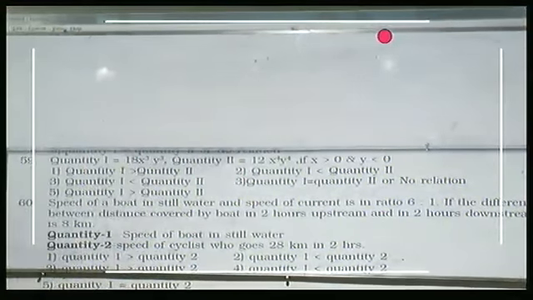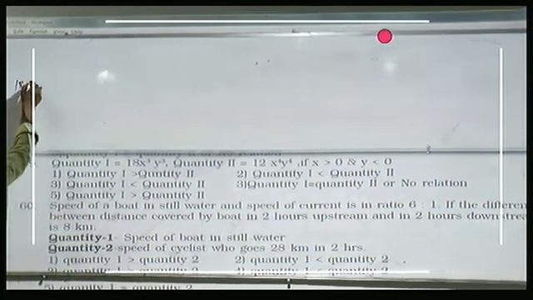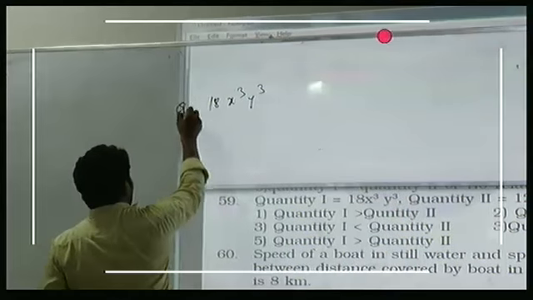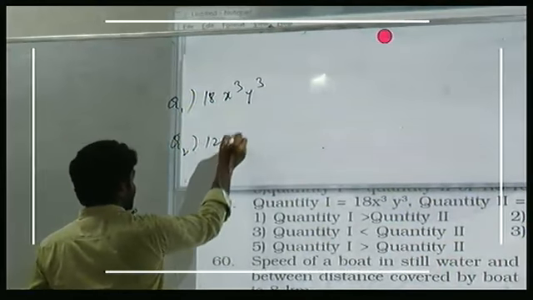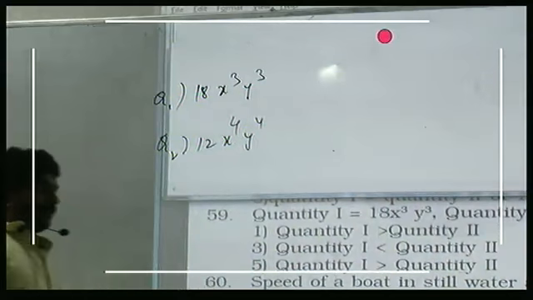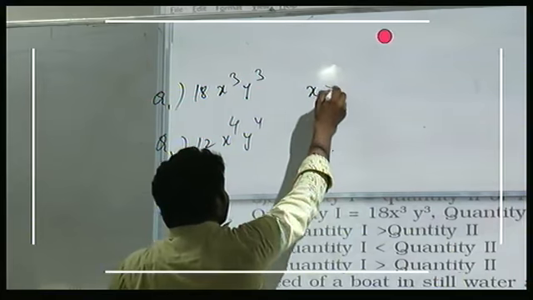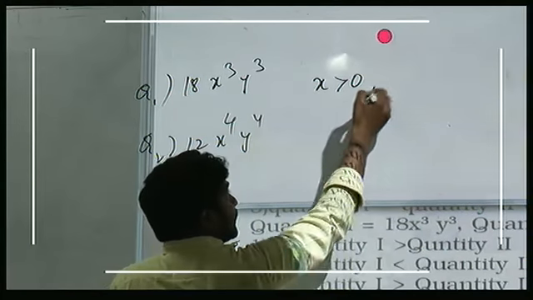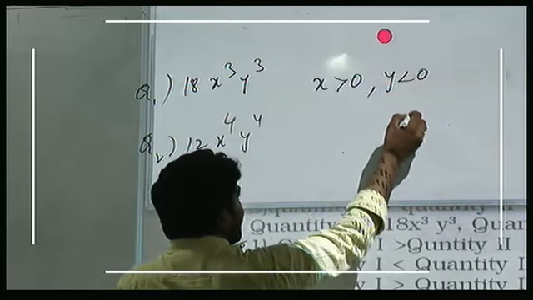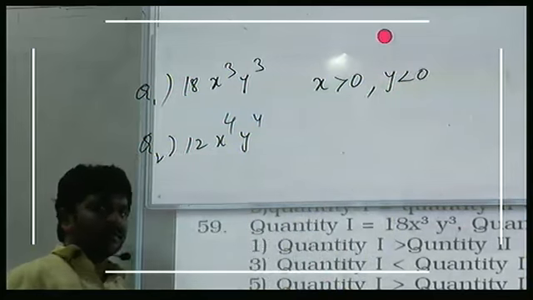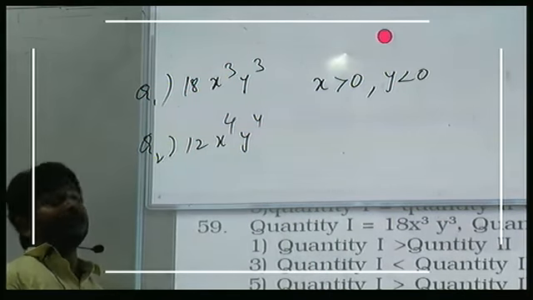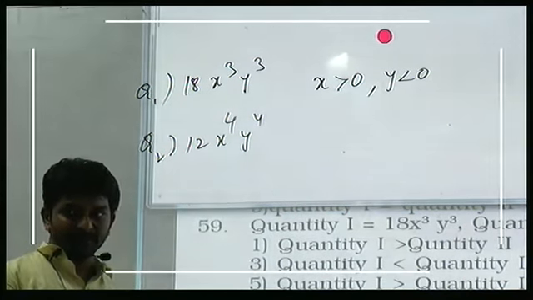Quantity 1, polynomial 18x cube y cube, and quantity 2, 12 x to the power of 4 and y to the power of 4. 18 x cube y cube is Q1, and 12 x to the power of 4 y to the power of 4 is Q2. If x is greater than 0 and y is less than 0, x is positive and y is negative. You need to compare quantity 1 and quantity 2.